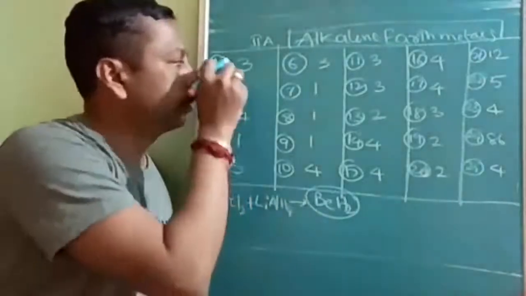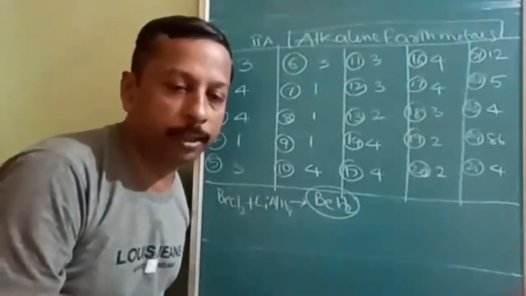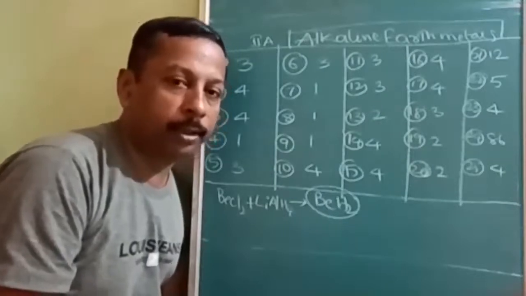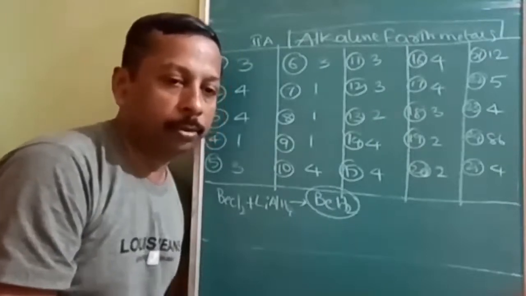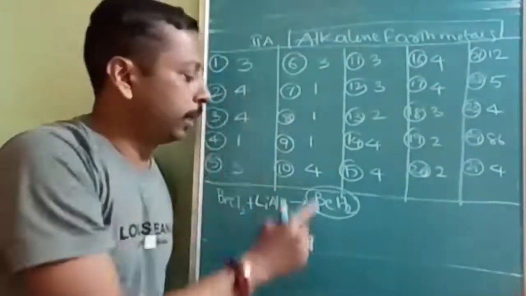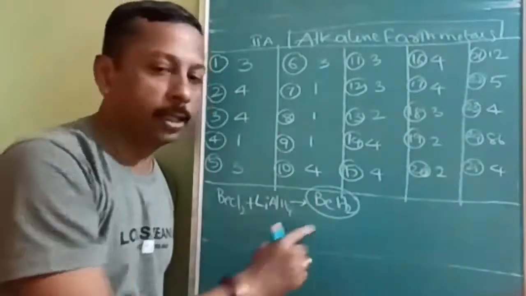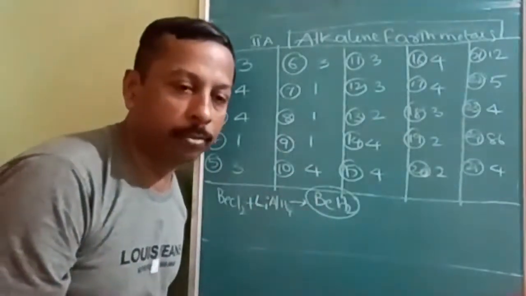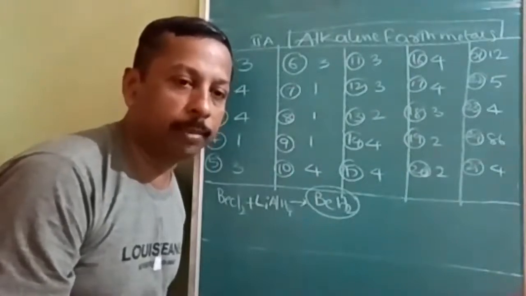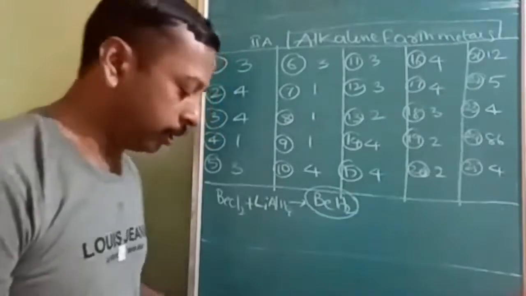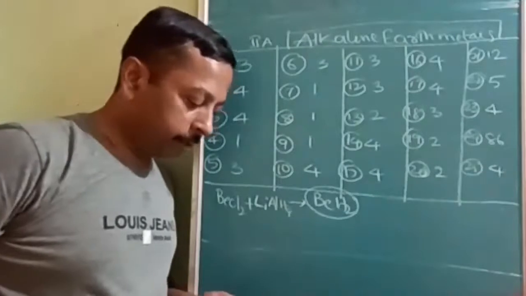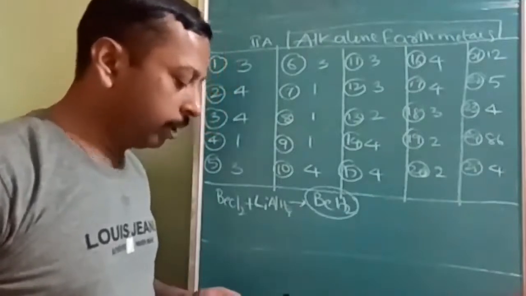So this question and the options you will get in the description box link. You can solve it afterwards also. If you have already solved it, then that is nice. So the first question's answer is 3. Is that clear to all of you? BeH2 is prepared by reducing the beryllium chloride with lithium aluminium hydride. The third option is correct.